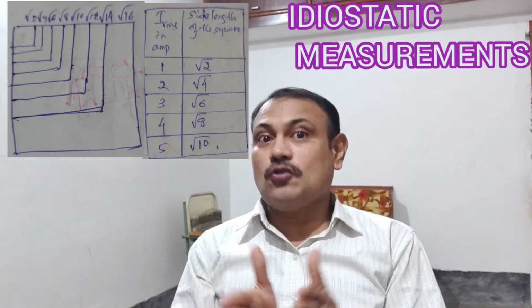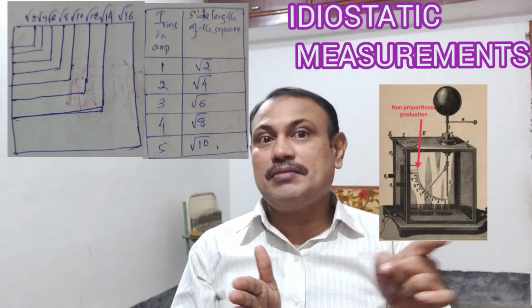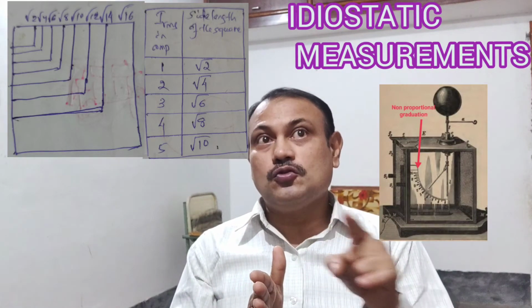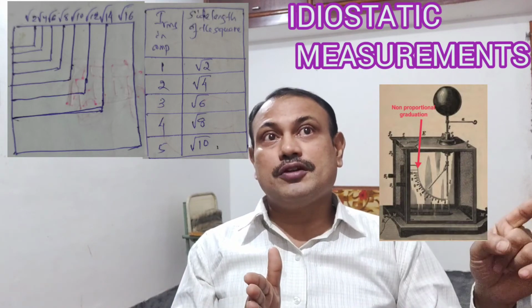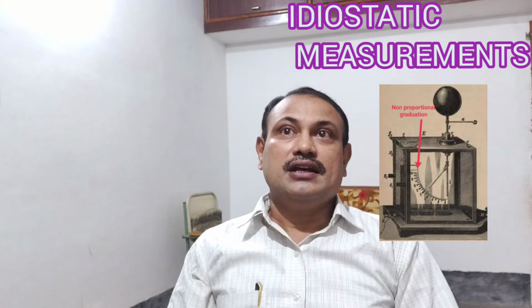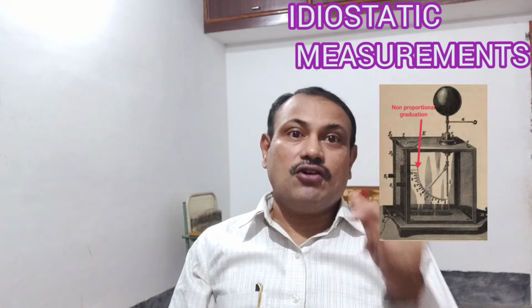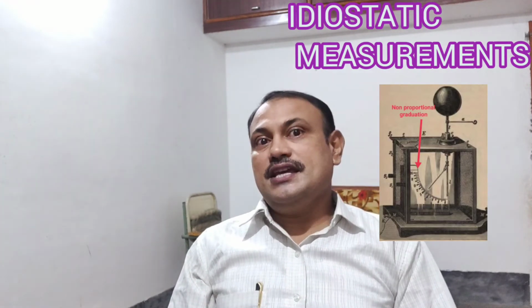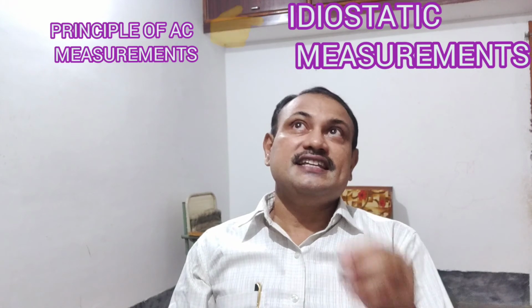So obviously, unlike the normal scale 1, 2, 3, 4, the scale reading will appear as root of 2, root of 4, root of 6, root of 8, root of 10, and like that. This is how the scale is not uniformly graduated, as you can see in the diagrams. So the idiostatic measurement is the basic principle of measuring with AC instruments. We will see more discussion about AC and its applications in our subsequent class.